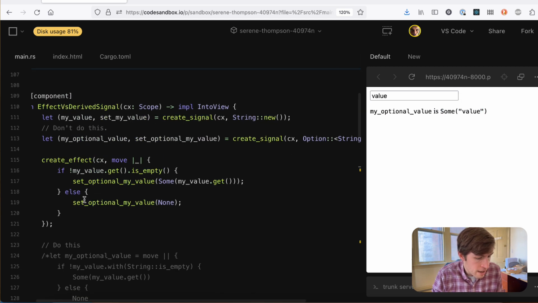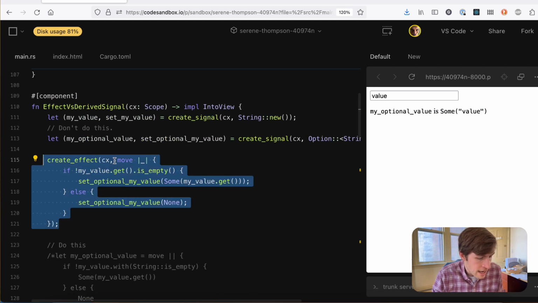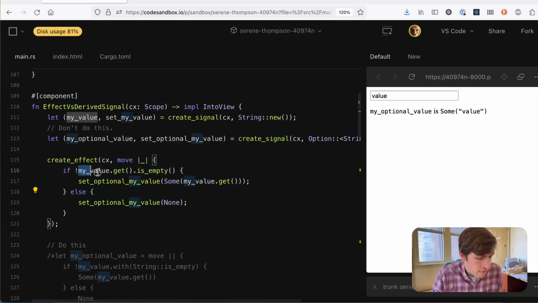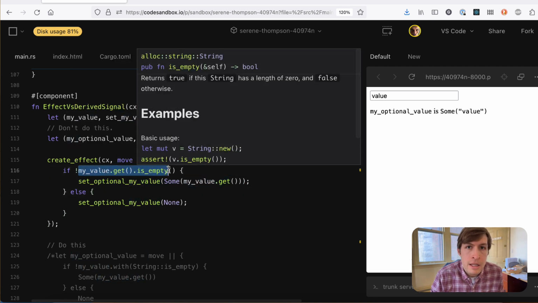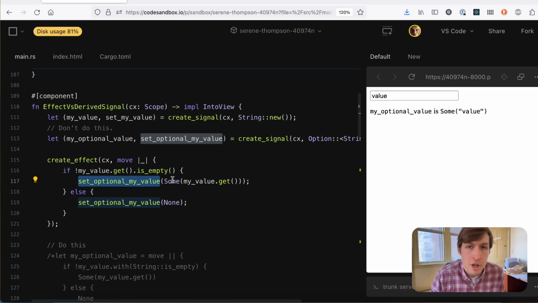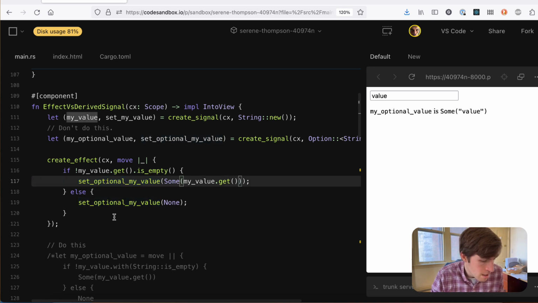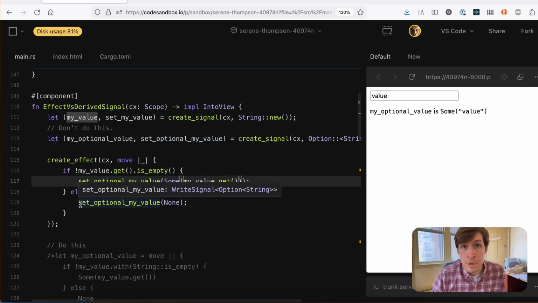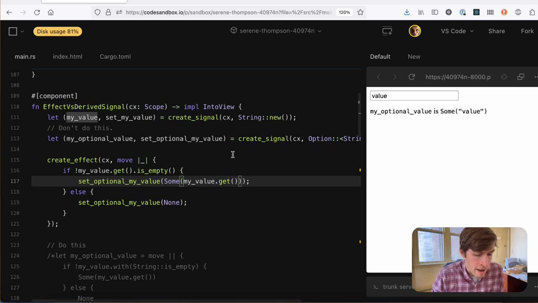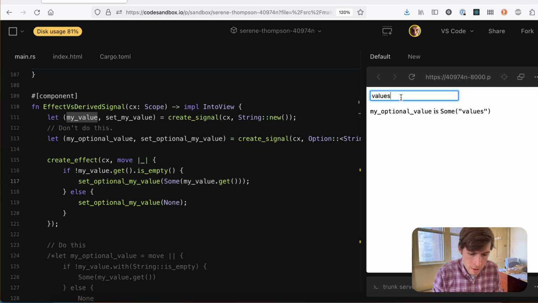What they've done is they've created an effect here, and they say if my value is not empty, set optional my value to some my value. And if it is empty, like if it's an empty string, set optional my value to none, right? So what they're trying to do is basically convert between a string and an option string, and they want the empty string case to be none, and they want anything else to be some, right? So you can see it's updating, it's fine.